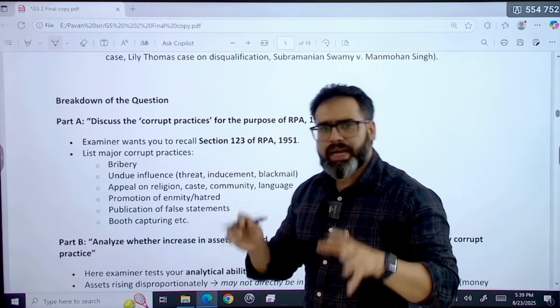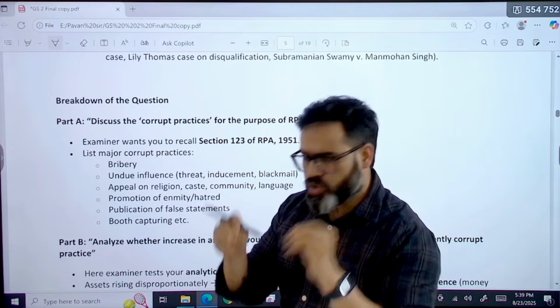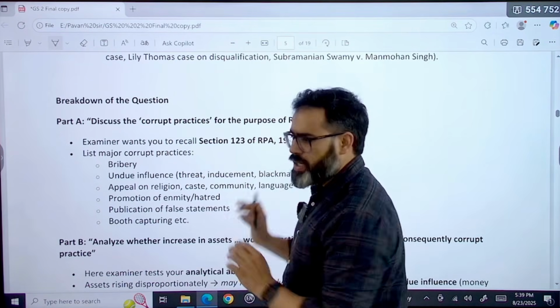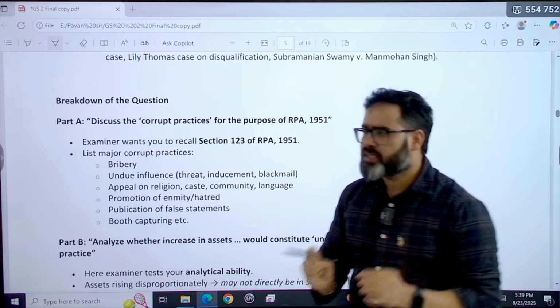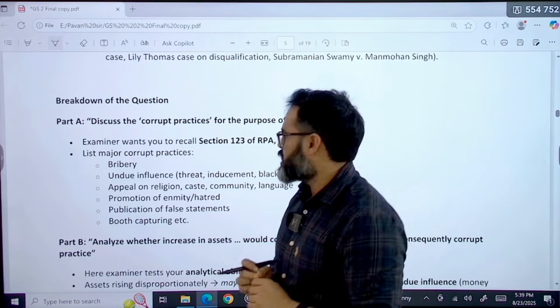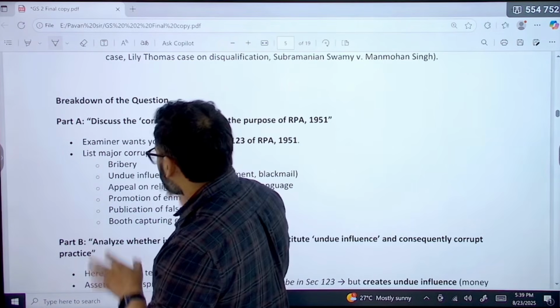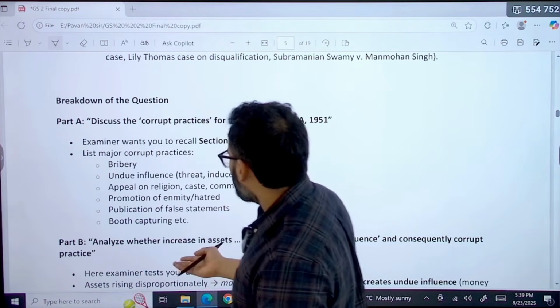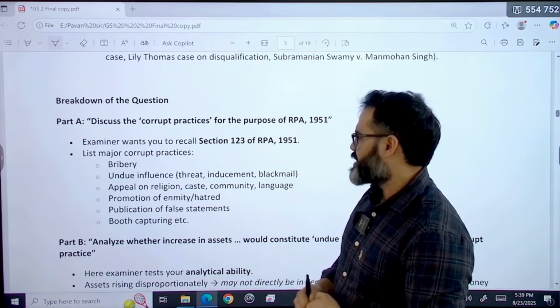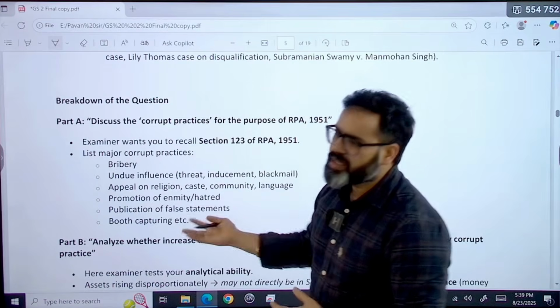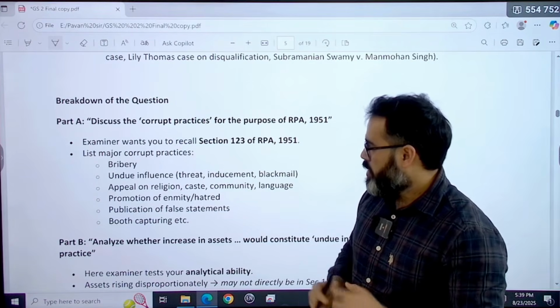If you read The Hindu or simply your class notes, this Section 123 is a very important section. You have to remember it and note it down in your exam also. List the major corrupt practices like bribery, undue influence, appeal on religion, promotion of enmity, publication of false statements, and booth capturing. These things are mentioned that you have to answer.